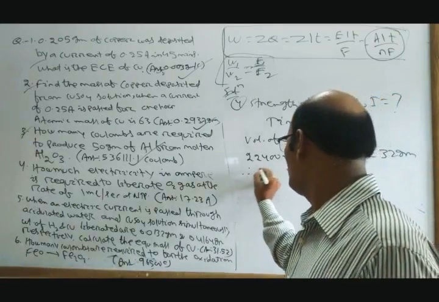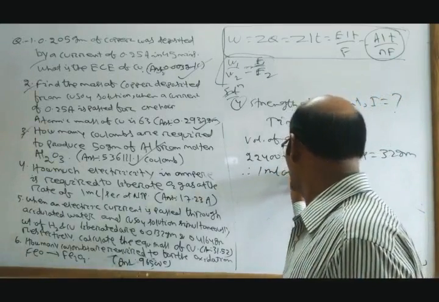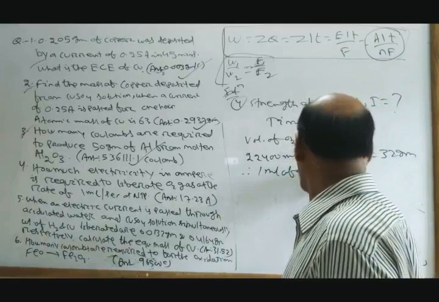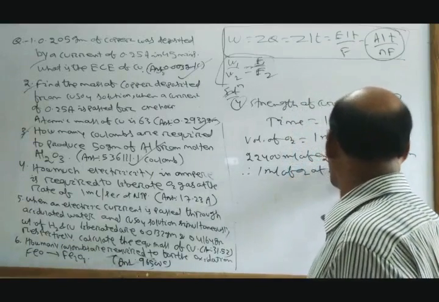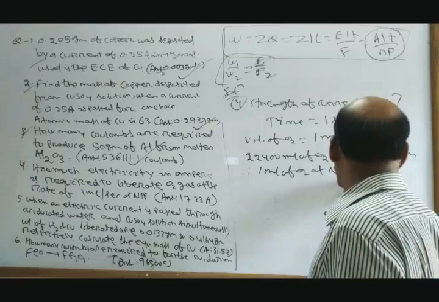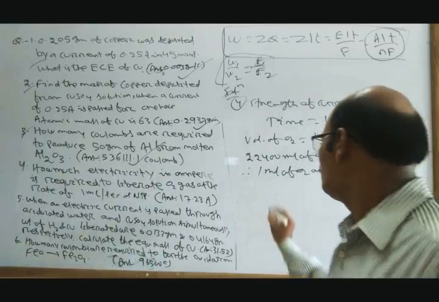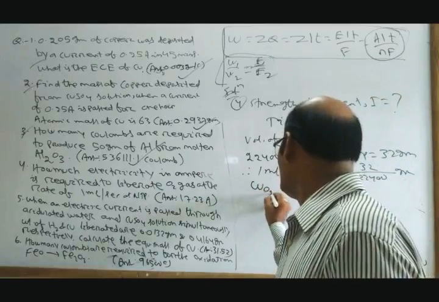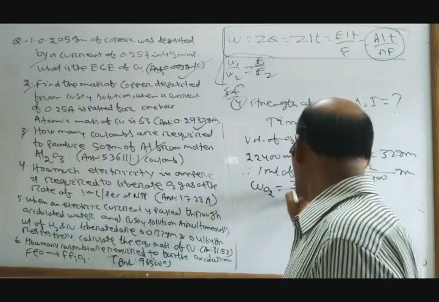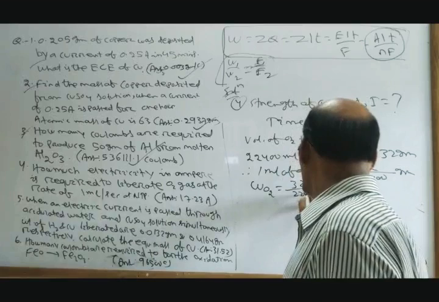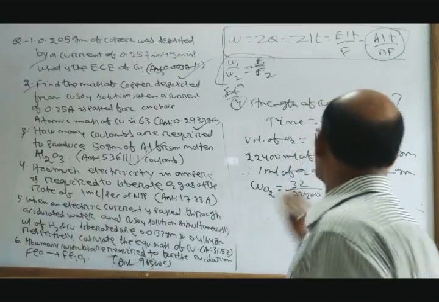Therefore 1 ml of oxygen at NTP is equal to 32 divided by 22400 gram. That means weight of oxygen W equals 32 divided by 22400 gram.